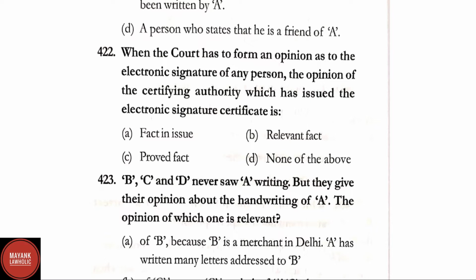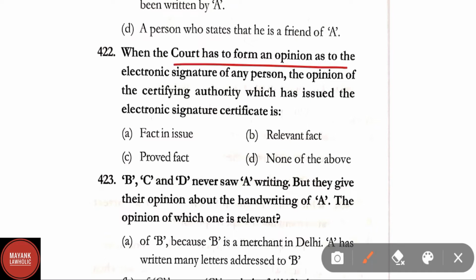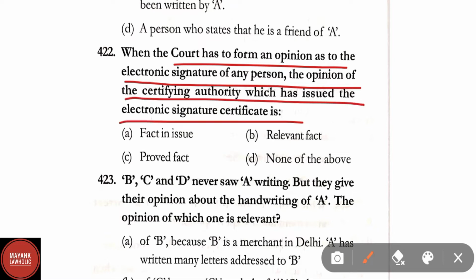Question number 422. When the court has to form an opinion as to the electronic signature of any person, the opinion of the certifying authority which has issued the electronic signature certificate is: fact in issue, relevant fact, proved fact, none of the above. Here the correct answer is option B, that is relevant fact.